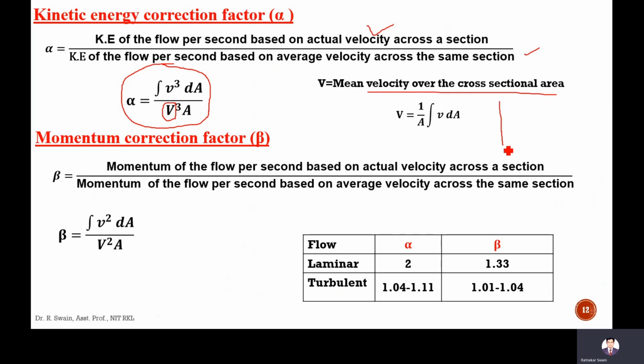Here this is the depth, and this is the velocity profile. Over this cross-sectional area, the average or mean velocity is 1 by A integration of v dA, whereas the small v is the actual velocity at a particular point in the section. So integration of v cube dA over V cube A. If we know the form of velocity with respect to cross-sectional area, we can calculate this alpha.